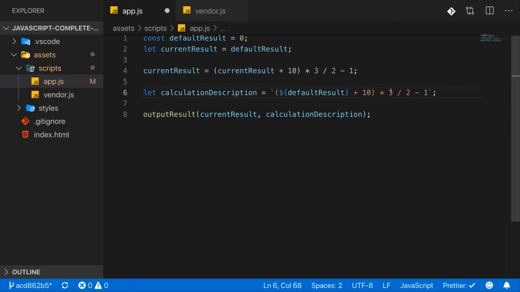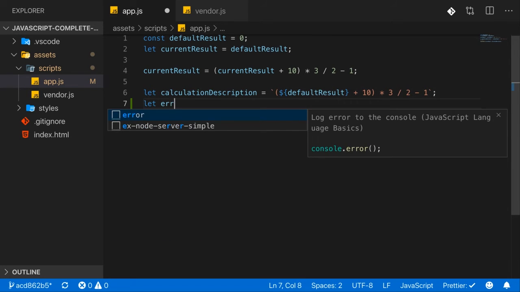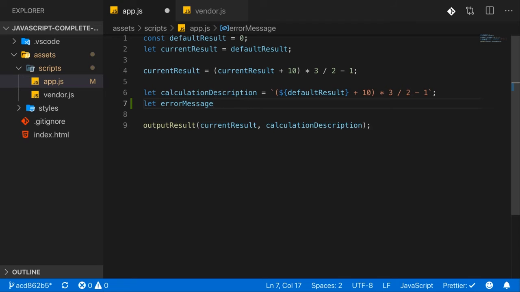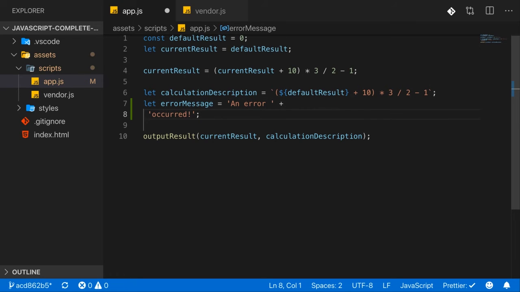Now, if I come back to normal strings, let's say we have an error message, which we don't need for this app, for this website here, but just to demonstrate how we work with normal, which means non-template literal strings. Then, of course, you use single or double quotes, and you might have a message like "An error occurred", something like this. If you would want to split this across multiple lines, you have two options. You can close the string here by adding a single quote and then reopen a new one and combine them with a plus and then add a line break. This is valid JavaScript code.